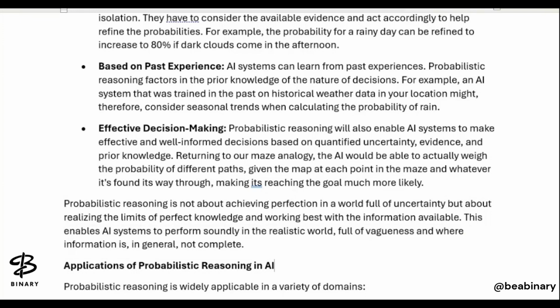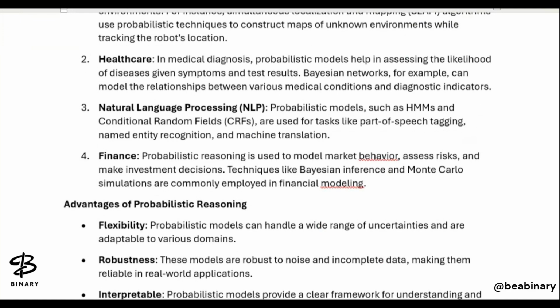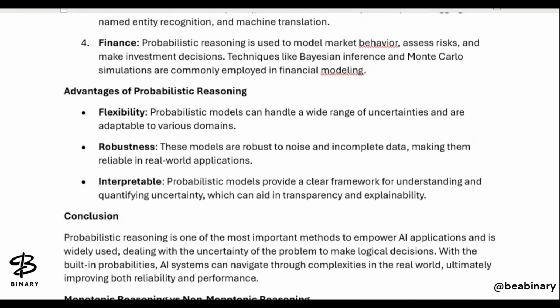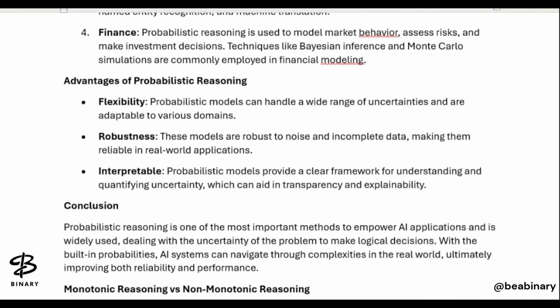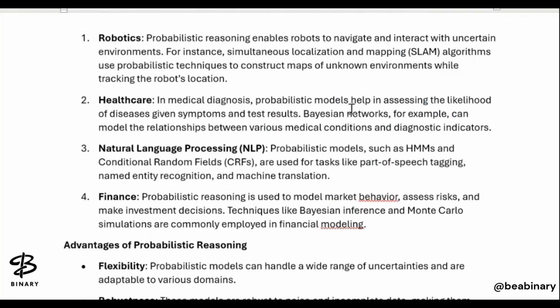Again, we are talking about the applications, which we have already talked about. Now we will talk about the advantages of probabilistic reasoning. The applications: we had already talked about healthcare, robotics, and natural language processing. What about finance? In fraud detection, the risk of assets, stock management, investment decisions.